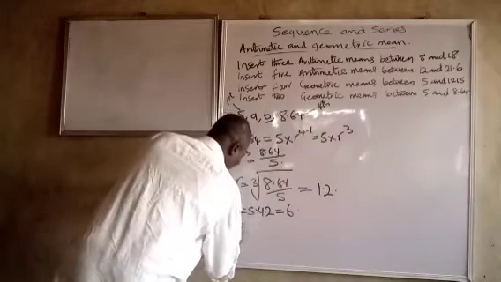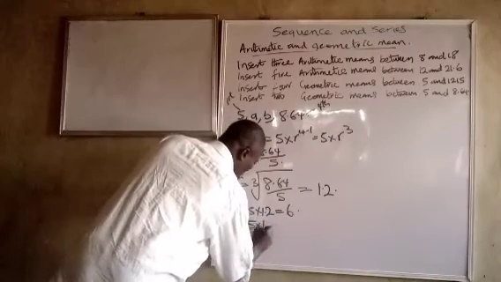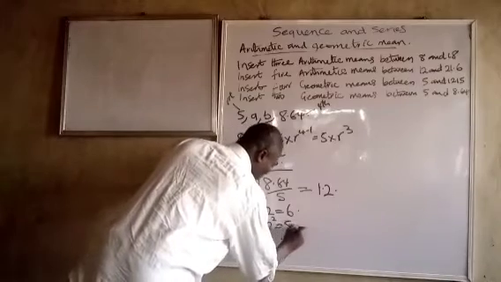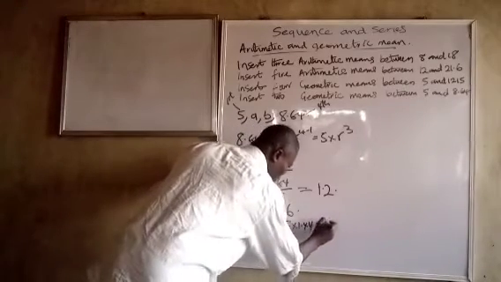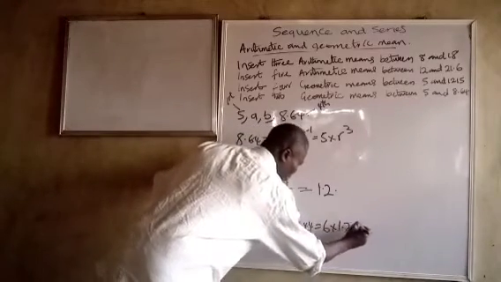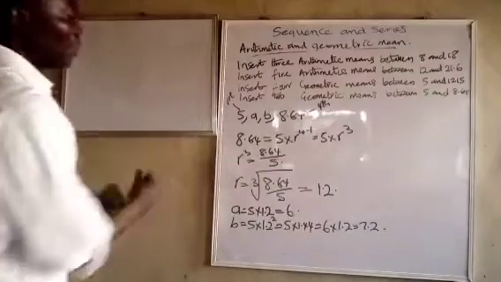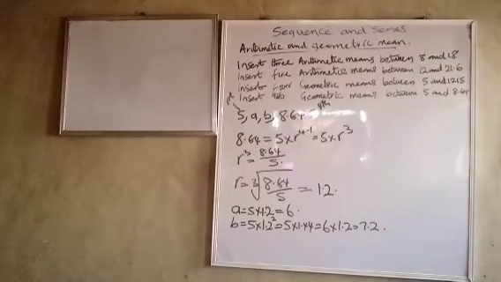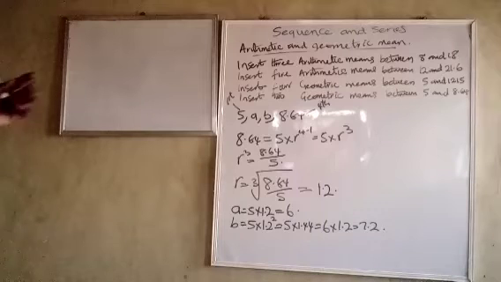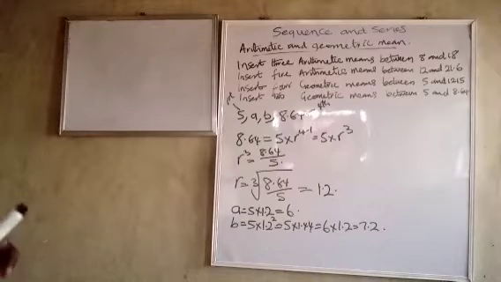The second term, B, will be equal to 5 times 1.2 squared, which is 5 times 1.44, equal to 6 times 1.2, which is 7.2. So those are the 2 numbers to be inserted. You can see that this is very easy. It depends on how the questions are worded. Just your understanding will make you flow through easily.